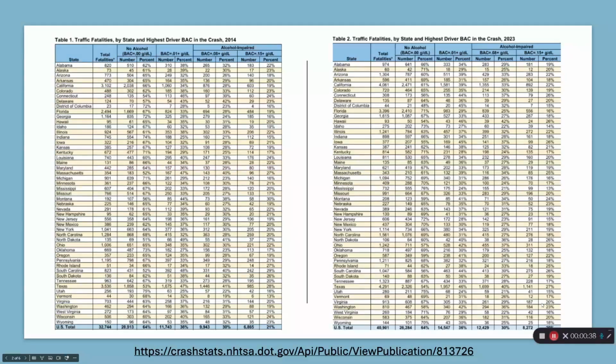To start, accidents resulting from DUIs can occur anywhere in the United States or throughout the whole world. In 2014, 36% of all traffic fatalities included a driver with a blood alcohol content of 0.01% or more. And 30% of all fatalities included a driver registering a blood alcohol content of 0.08 or more. This percentage stayed consistent in 2023.